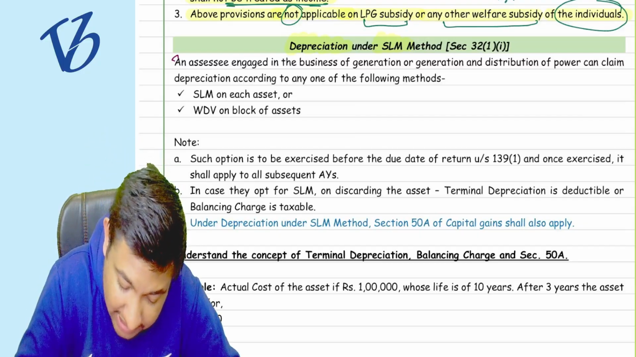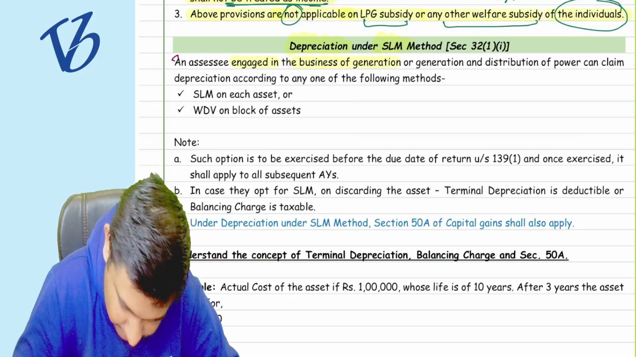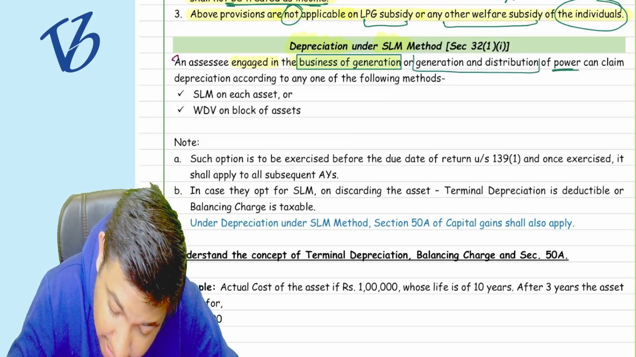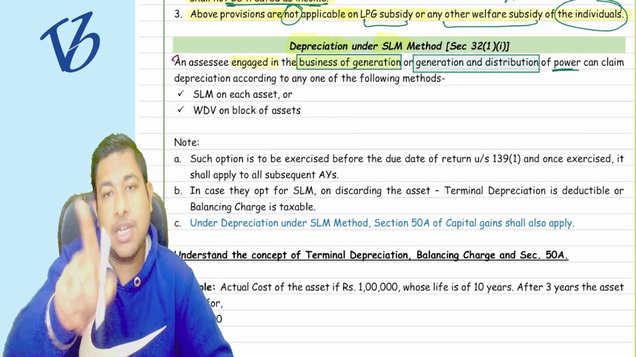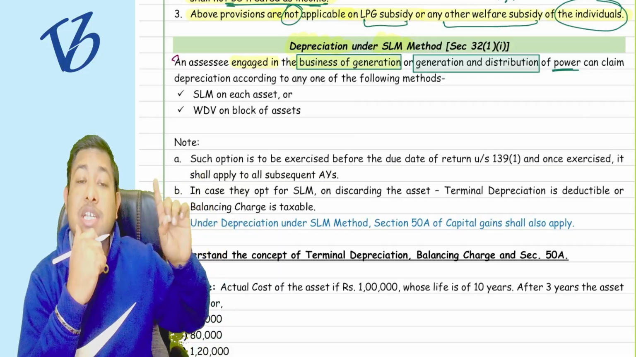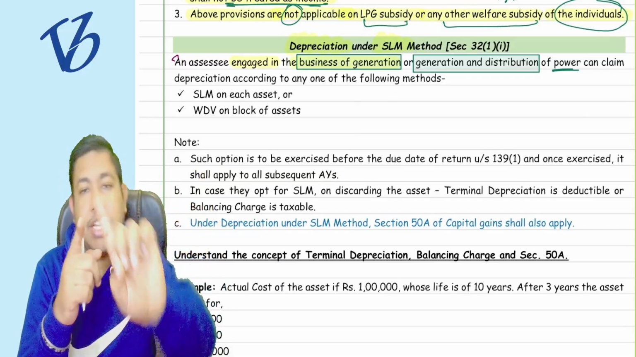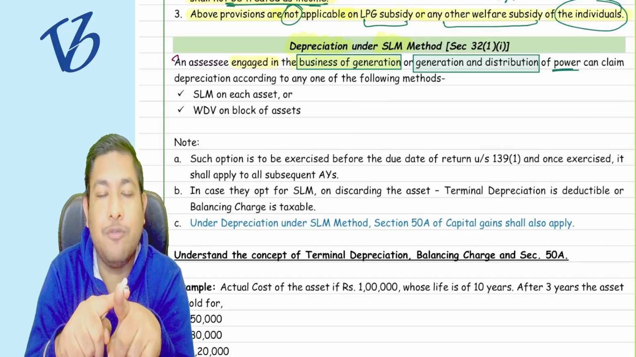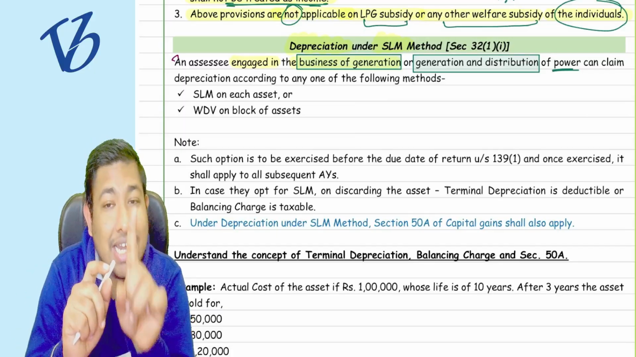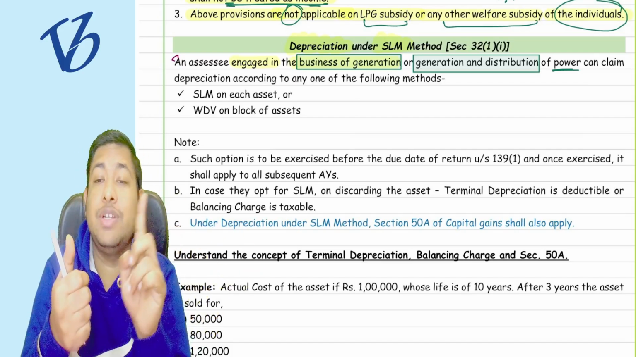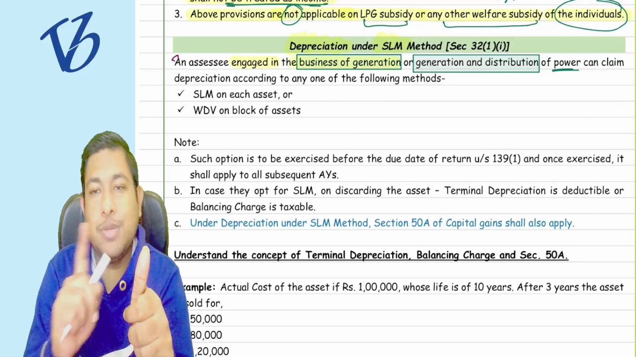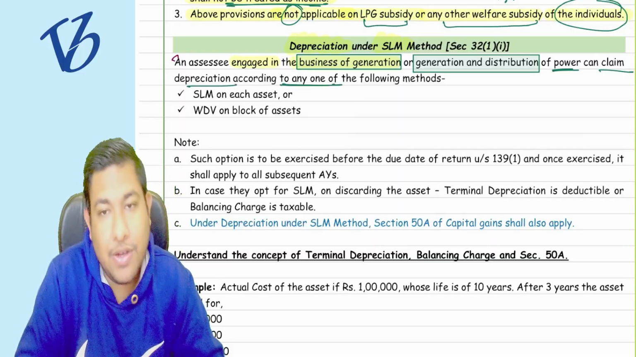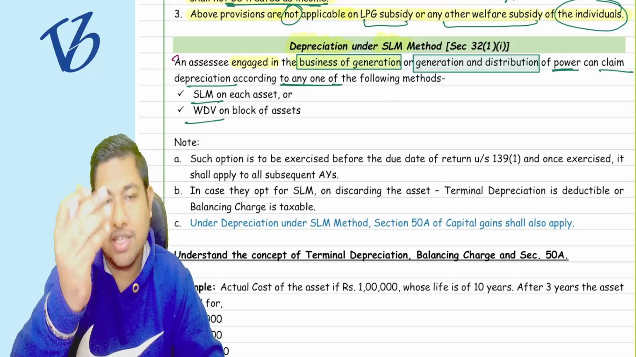These are the companies engaged in the business of generation. Either you are in the business of generation of power, or you are in the business of generation and distribution of power. Only distribution is not covered. If you are only in the business of distribution of power, not allowed. If you are generating the power, allowed. If you are generating along with distribution of the power, allowed. Only distribution is allowed or not? Not allowed. They can claim the depreciation according to any one of the methods, whether SLM or WDV, it is their choice.